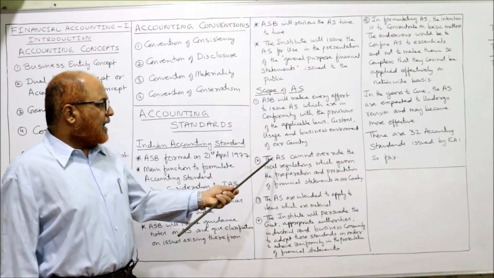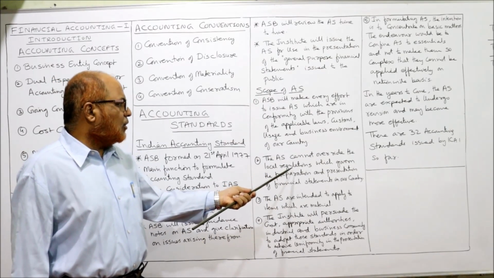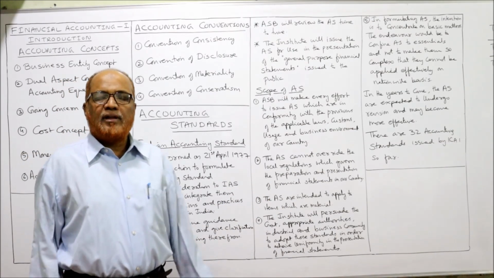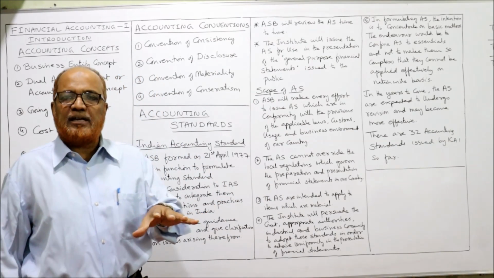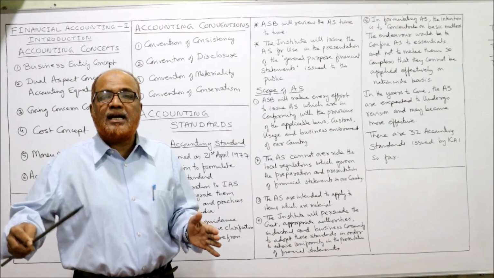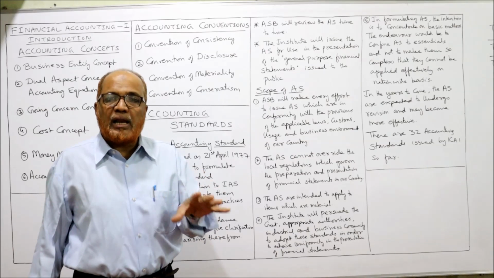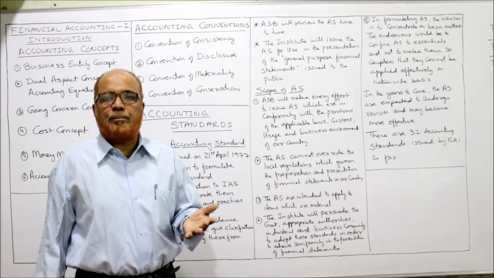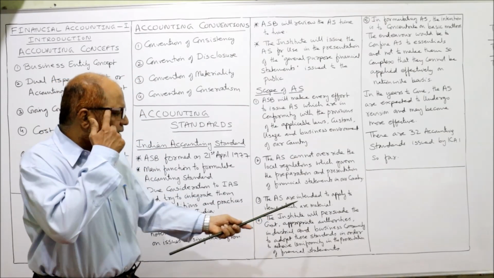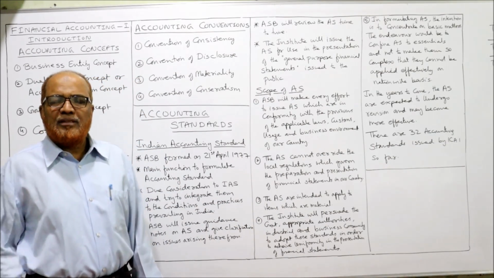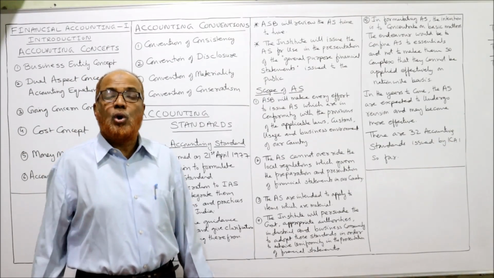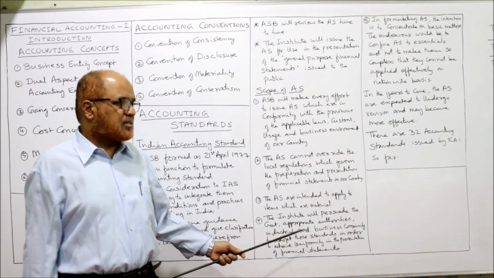Then, the accounting standard cannot override the local regulations which govern the preparation and presentation of financial statements in our country. That means the board will see that the accounting standard does not go against the local law and local regulations on how we make the financial statements. Next one, the accounting standards are intended to apply to items which are material. The accounting standards will not be made for small, petty, insignificant items. Only for material items will this be applied.